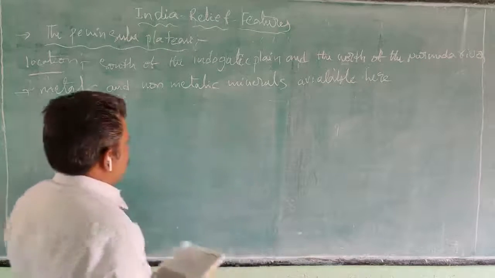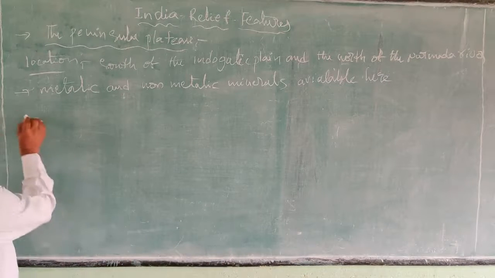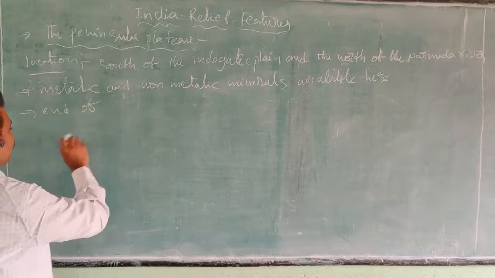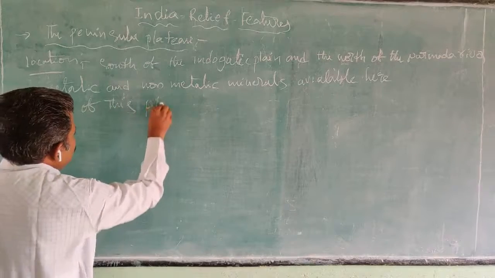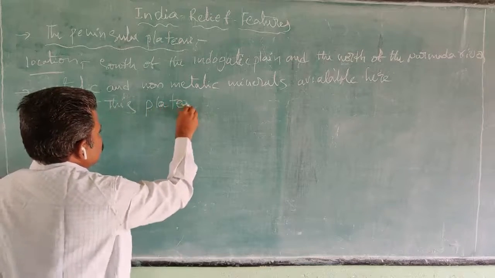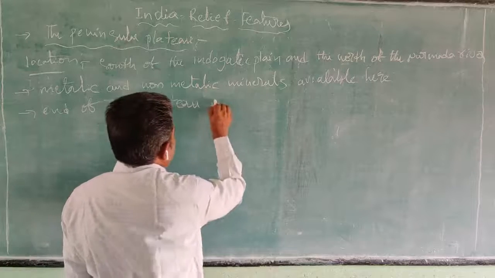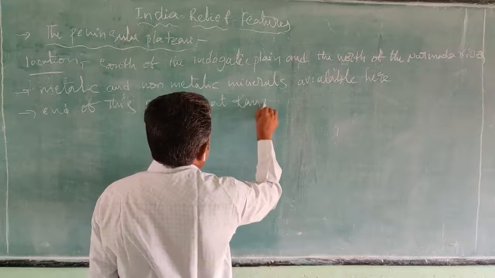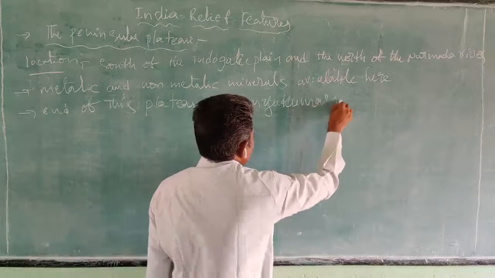And the Peninsular Plateau ends at the southernmost tip of India, Kanyakumari.